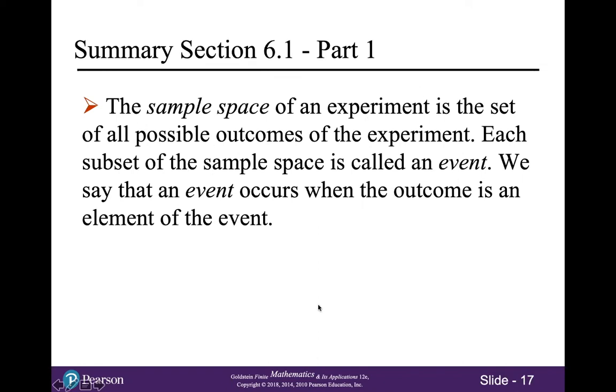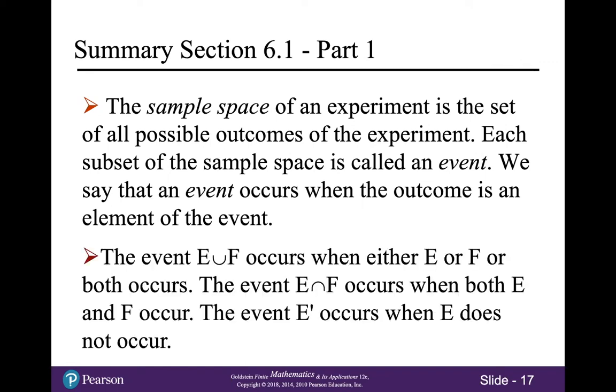The sample space of an experiment is the set of all possible outcomes of the experiment. Each subset of the sample space is called an event. We say that an event occurs when the outcome is an element of the event.